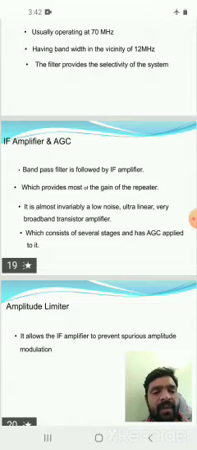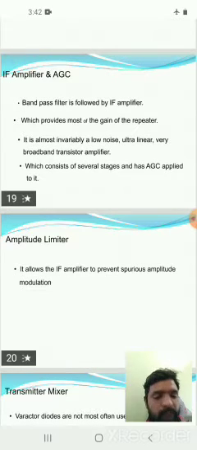The IF amplifier and AGC output is given to the amplitude limiter. Here, the amplitude limiter prevents spurious amplitude modulation, and it eliminates the unwanted signals in the amplitude levels.